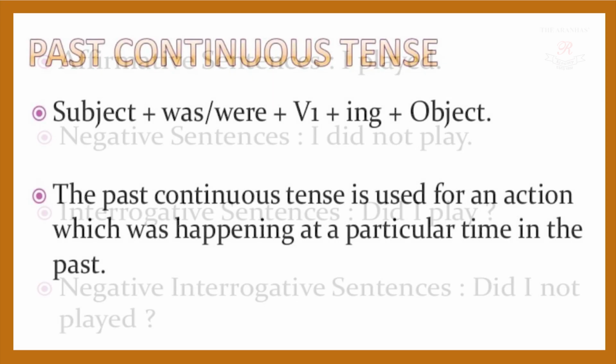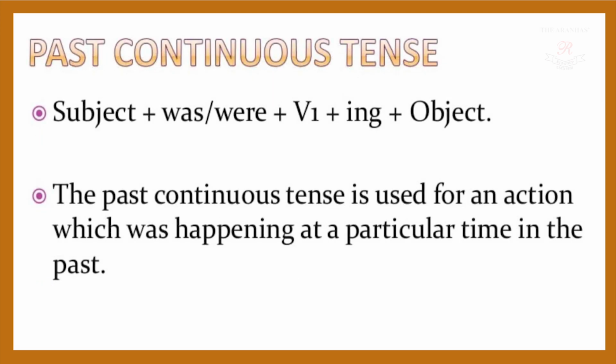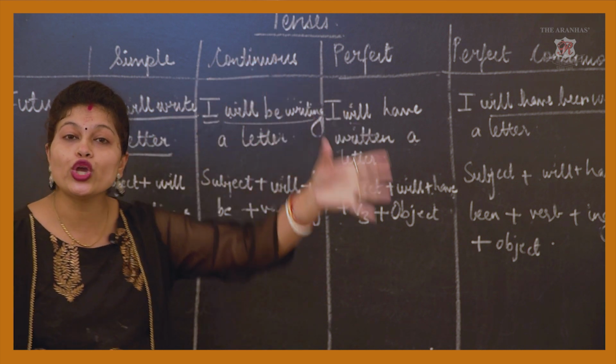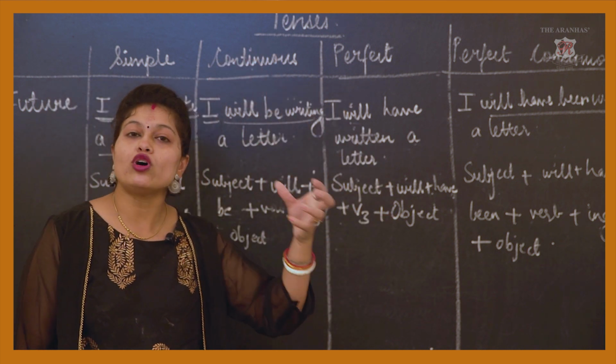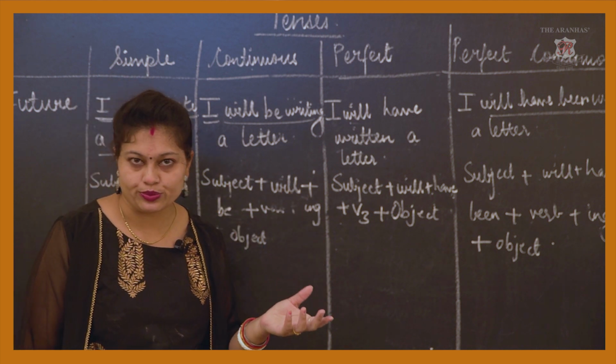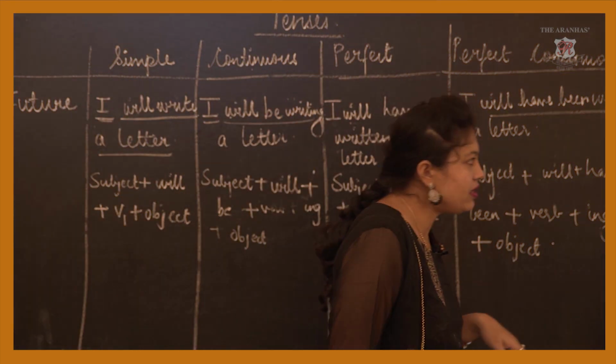Next, past continuous tense. Subject plus was, were plus V1 plus ing plus object. Now the past continuous tense is used for an action which was happening at a particular time in the past. So that action, when I saw, was going on in the past. Okay, it was in continuation. I didn't see the task completed. Okay, so let's see the example.